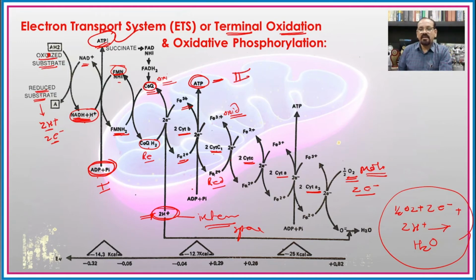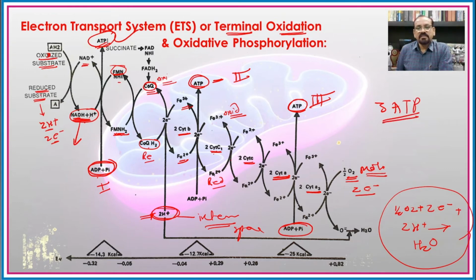In a similar way, when the electron passes from the cytochrome A to cytochrome A3, again there is a formation of ATP from ADP and inorganic phosphate. This is the third step. It means that when one molecule of NADH2 is utilized, there is formation of 3 ATP molecules.